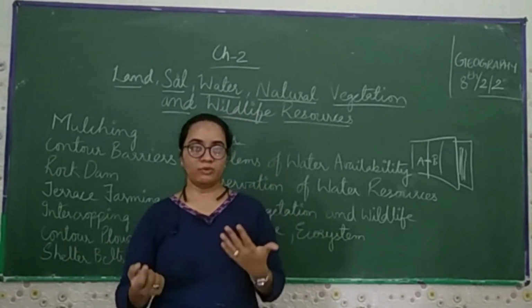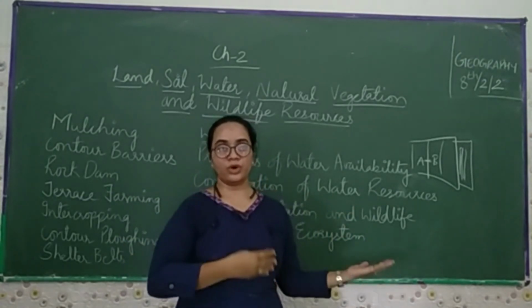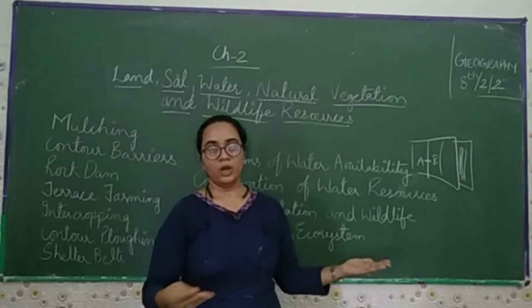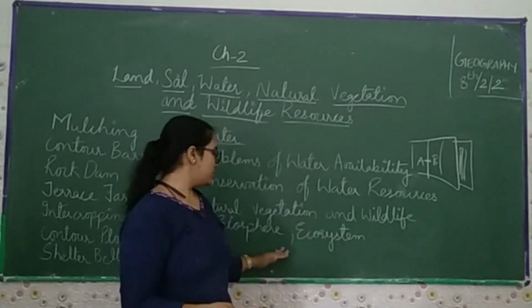And in this chapter, we're going to learn what kind of birds you find in a particular country, what kind of animals you find, what kind of vegetation you have. All these things you will find. Now come towards the biosphere.